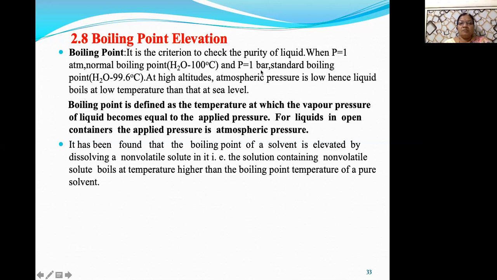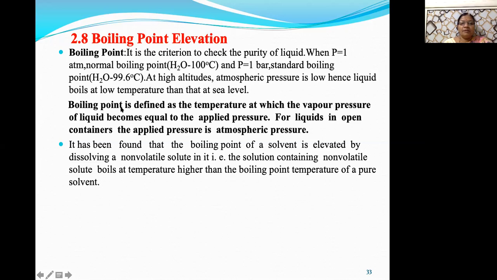When the pressure is 1 bar, it is called the standard boiling point. At that 1 bar pressure, the boiling point of water is 99.6 degrees Celsius. Now you know that at high altitudes, the atmospheric pressure is low, and therefore liquid boils at a lower temperature than that at the sea level. That you are well aware of.